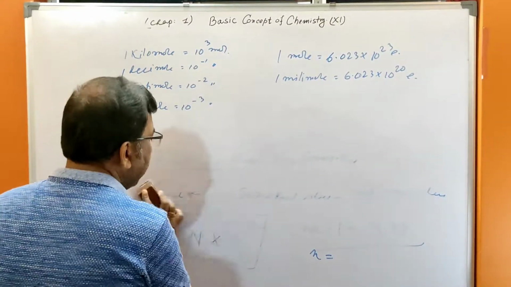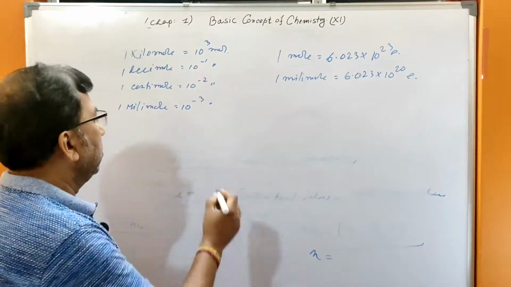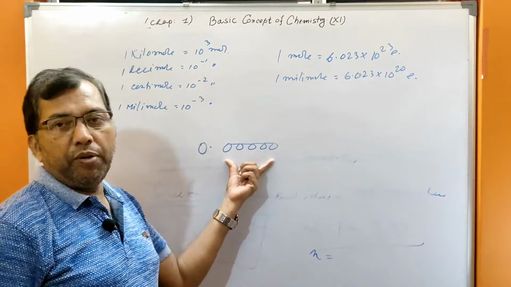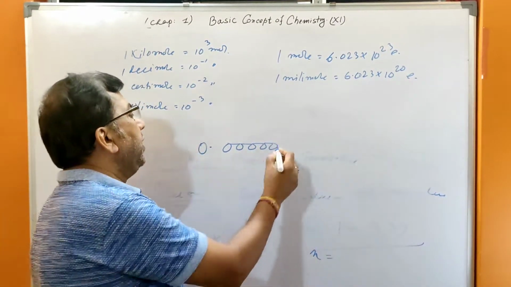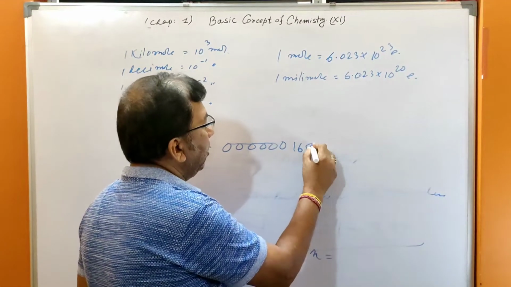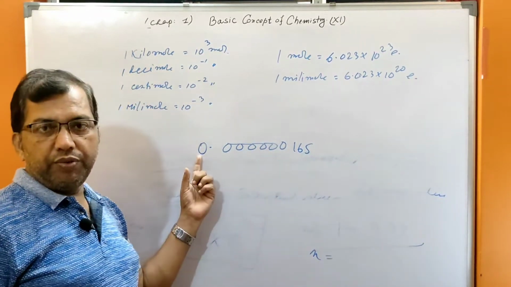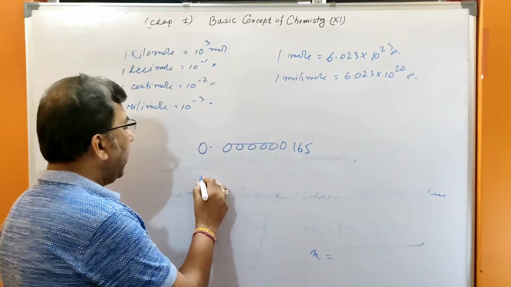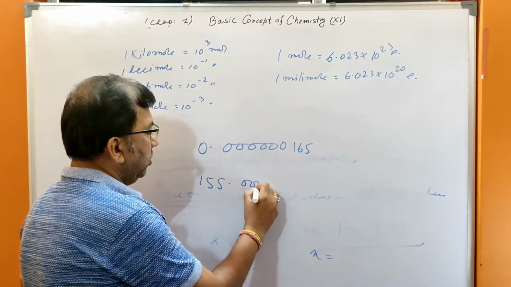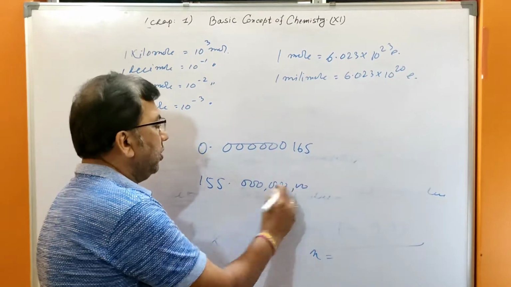scientific notation, very important thing. Suppose you have to write 0.00000, whatever number of zeros you can give, anything, and 165. You have to shift the point. Or write 155 point, whatever you can give, 0, okay, you can write anything.